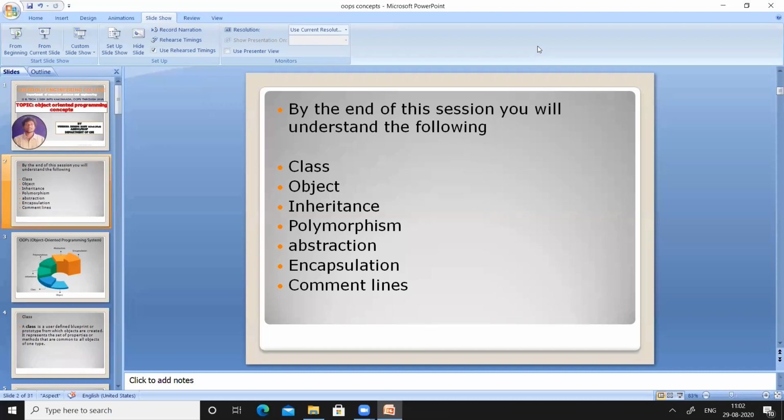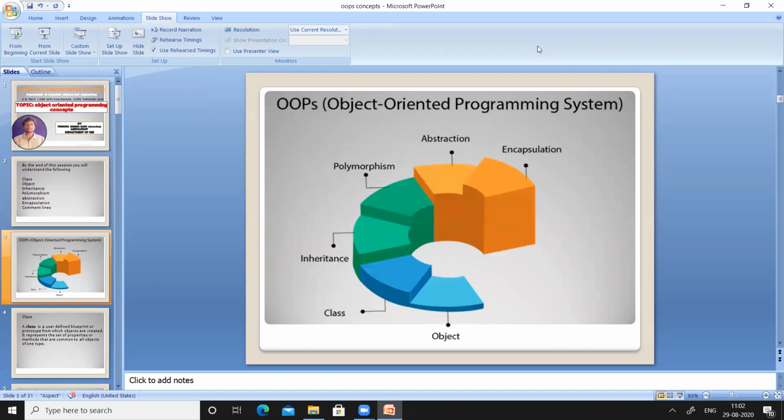So let us start with classes. Before going to see the classes, I want to refer to the diagram I have shown earlier in the first session.